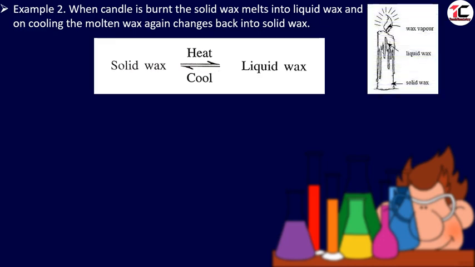It will be more clear by this diagram. Here is the burning of a candle. This candle is burning and this portion is the solid wax portion. When we light the candle, it gets heat and starts melting, and here is the liquid wax. On further heating, the liquid wax turns into wax vapor, and this wax vapor burns and gives us light.